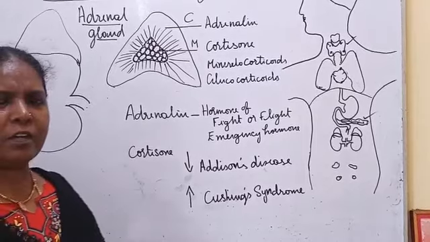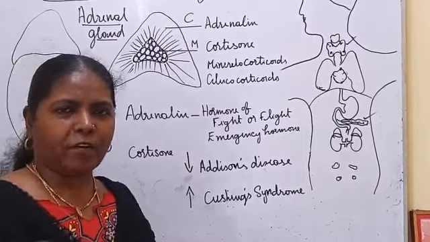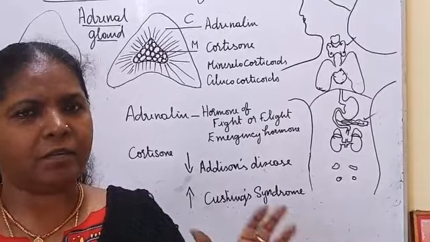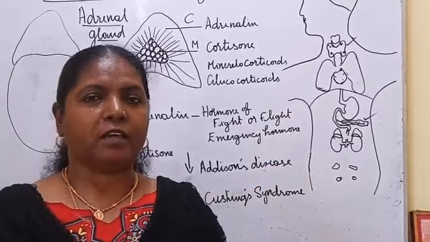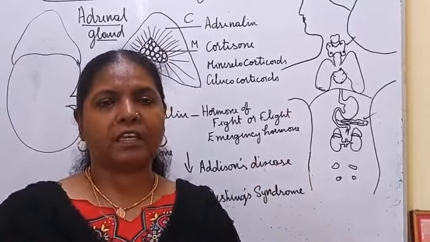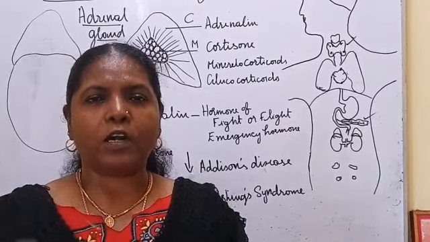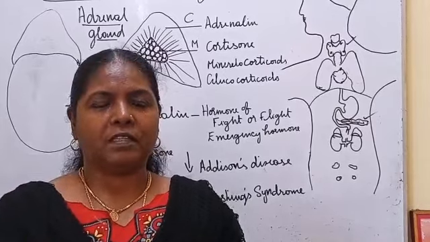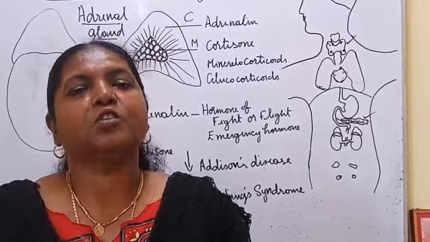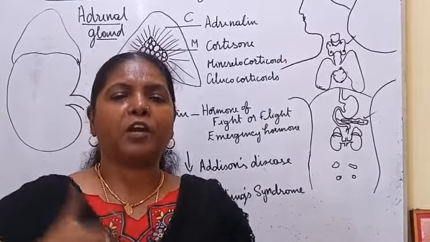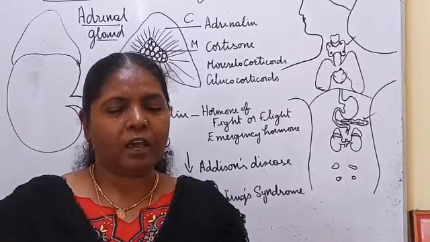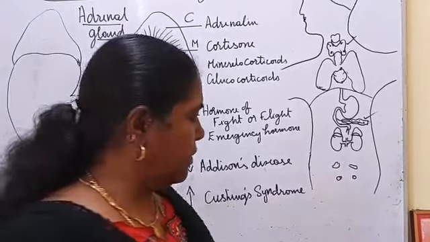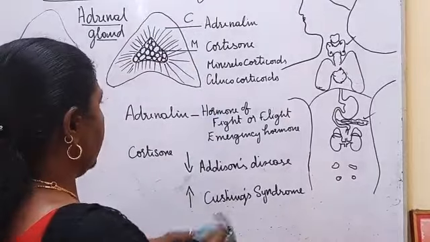If the hormones are secreted at the normal level, everything will be okay. If it secretes more or less, the body has the facility to correct it. If it secretes less, induce the secretion. If it secretes more, control the secretion. That we are going to see next, the negative feedback.